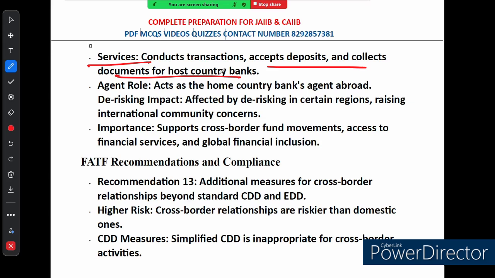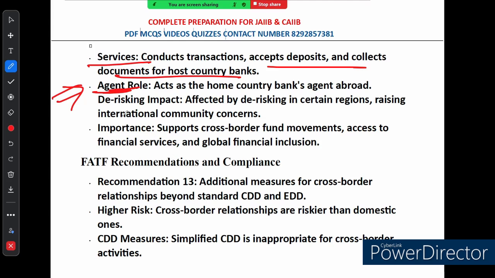Correspondent banks don't just provide services, they also act like an agent for the home country bank. This means they represent your bank in another country, making sure all transactions and services are handled properly. It's like having a trusted partner abroad who takes care of everything for you, ensuring international banking is smooth and reliable.